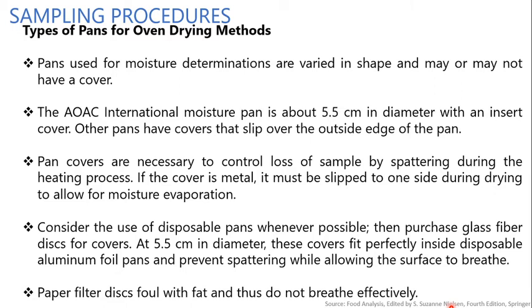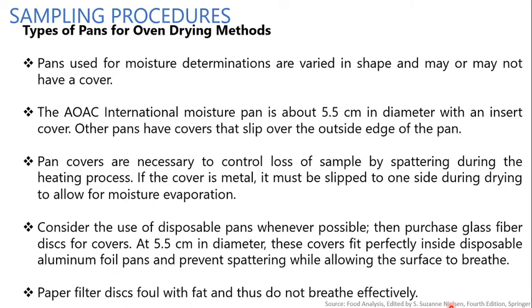Pan covers are necessary to control loss of sample by spattering during the heating process. If the cover is metal, it must be slipped to one side during the drying to allow the moisture evaporation. Consider the use of disposable pans whenever possible.